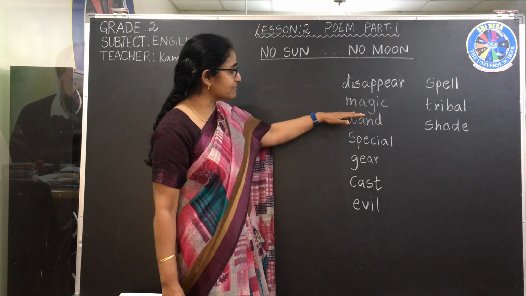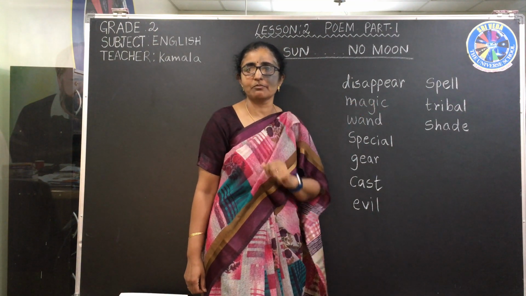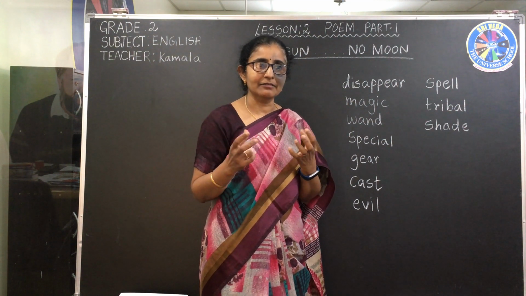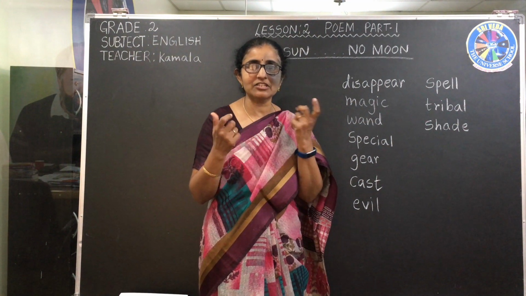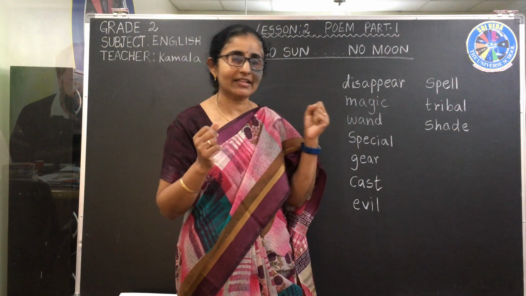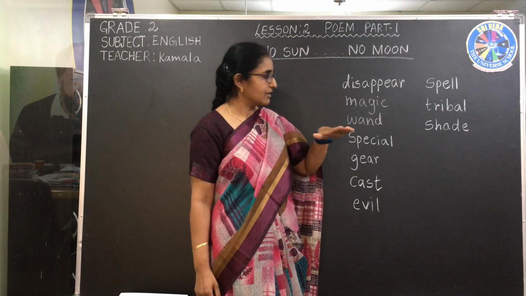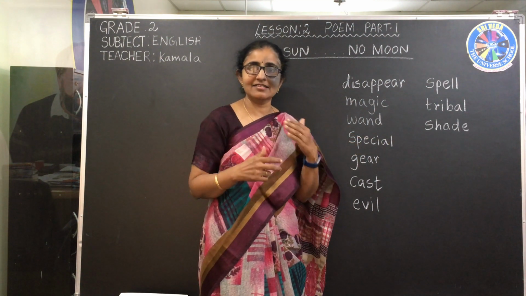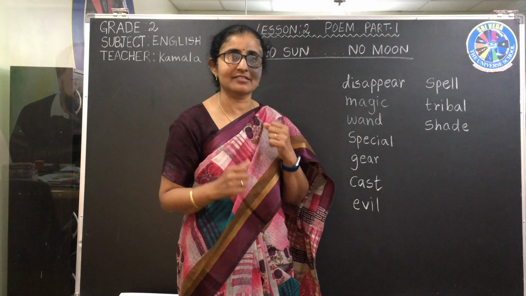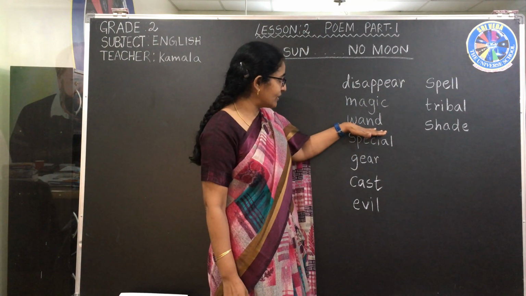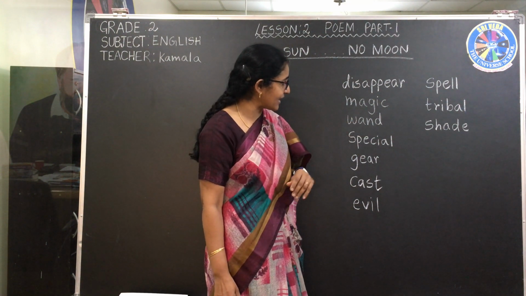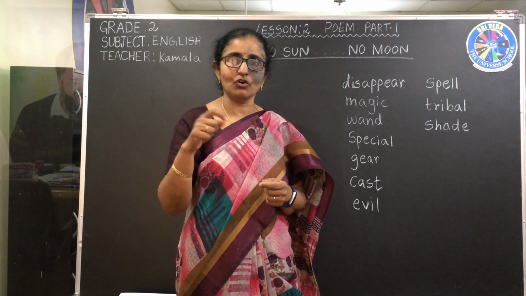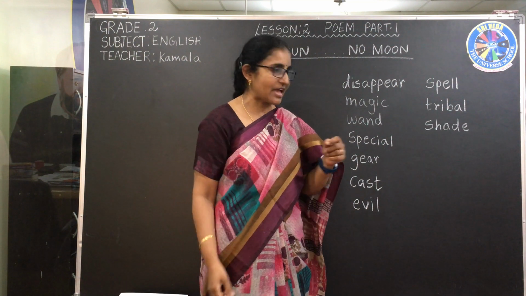Now let us see what is magic. Magic, everyone knows what is magic. What is magic? To do something which is impossible, show something which is impossible. We show like that. That is called magic, you know. There are many people who do magic. We feel as if it is real, but they do just some tricks to show us. Now it is wand. Wand means something like a magic wand, some stick, you know, they show like this and do the magic.